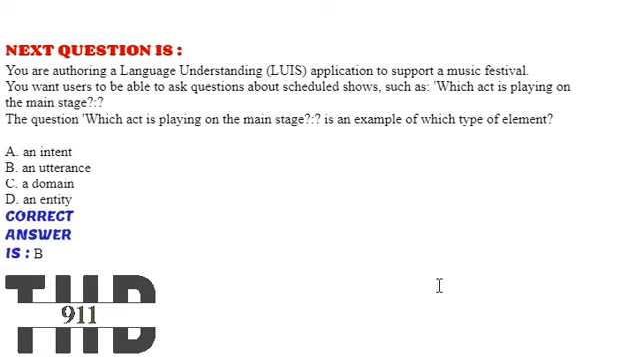Our next question is, you are authoring a language understanding application to support a music festival. You want users to be able to ask questions about scheduled shows such as which act is playing on the main stage. The question which act is playing on the main stage is an example of which type of element. Option A, an intent. Option B, an utterance. Option C, a domain. Option D, an entity. The correct answer is option B.